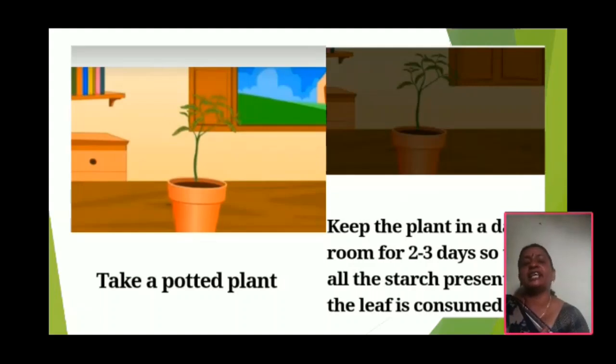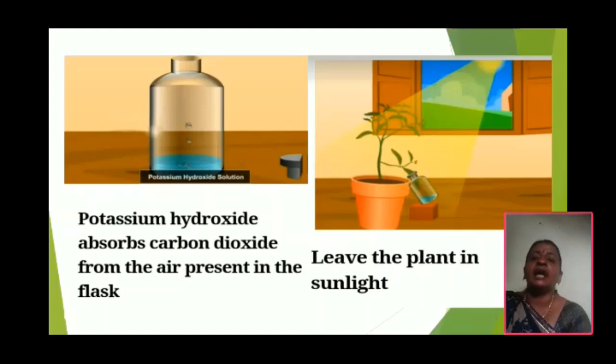First, take a potted plant which has soft, thin and long leaves, and keep the plant in a dark room for 2 to 3 days. All the starch present in the leaf is consumed. This is removal of starch. Next, take a transparent bottle and pour some potassium hydroxide solution.